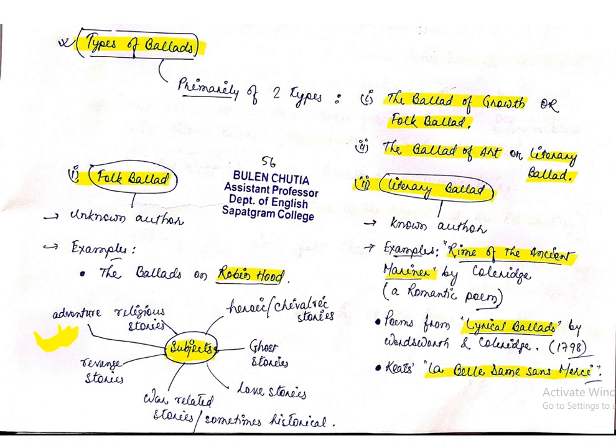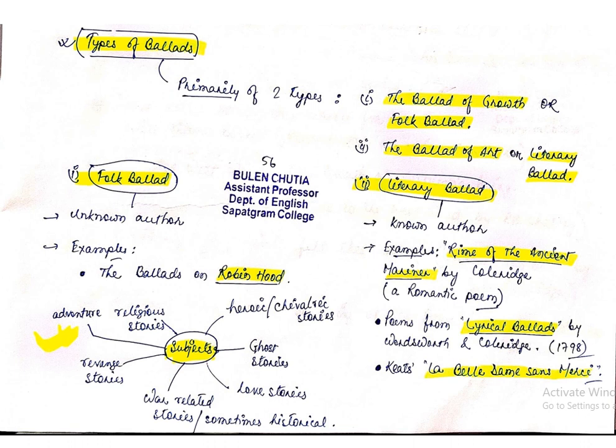Poems from Lyrical Ballads. Lyrical Ballads is a collection, an anthology of poems by Wordsworth and Coleridge, which was published in 1798. Okay, the poems that are included in this anthology can also be considered as ballads.